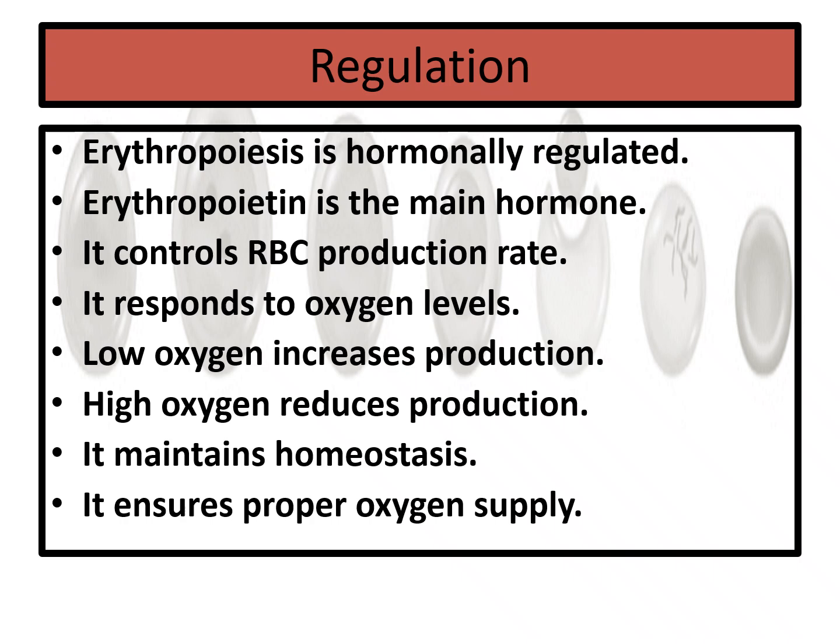Already we have read the initial stages. When oxygen is not present, the condition is called hypoxia. During this, what happens? More production occurs. So it responds to oxygen levels. Low oxygen increases the production, and vice versa, high oxygen reduces the production. It maintains homeostasis and ensures proper oxygen supply.